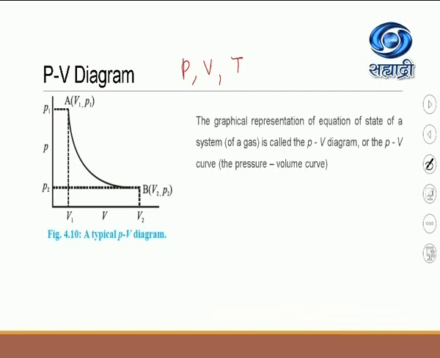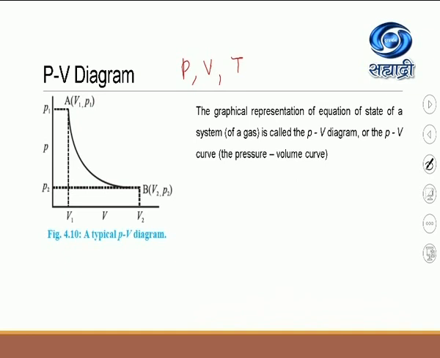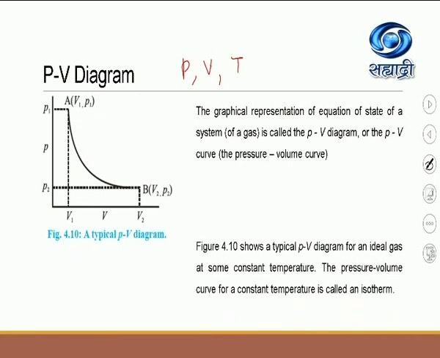And remember, to study the variation of P with V, the temperature of the gas or a system, we have to keep it constant. So therefore, this PV diagram is also called an isotherm. Now, what do you mean by isotherm? The pressure volume curve we are studying for a constant temperature, and therefore the PV diagram is also called an isotherm.